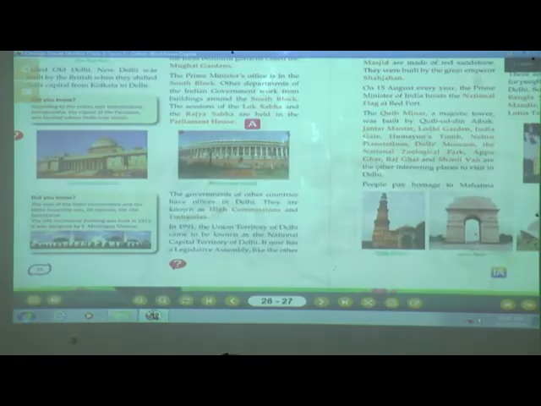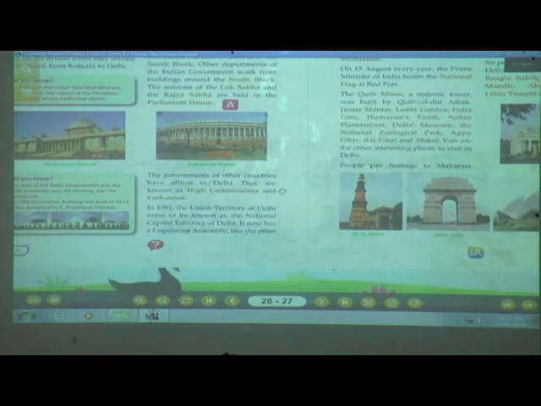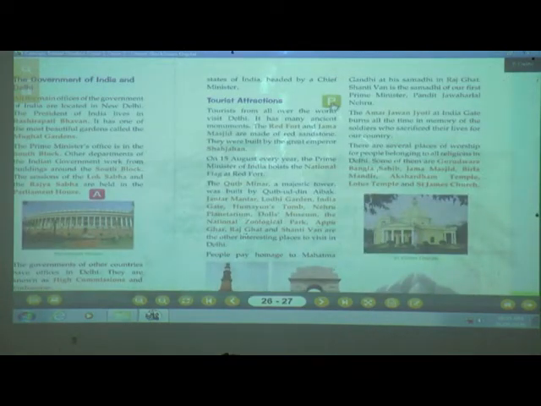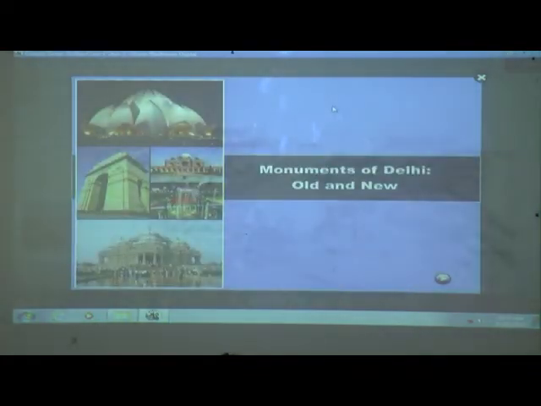Okay children. Next we will see some presentation about Delhi. What is this? These are the monuments of Delhi, old and new. As we have already discussed about the Lotus Temple and India Gate. Next, see.